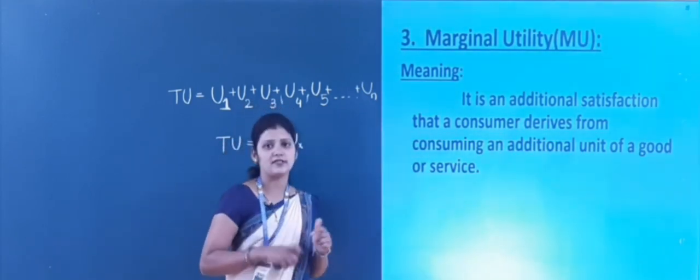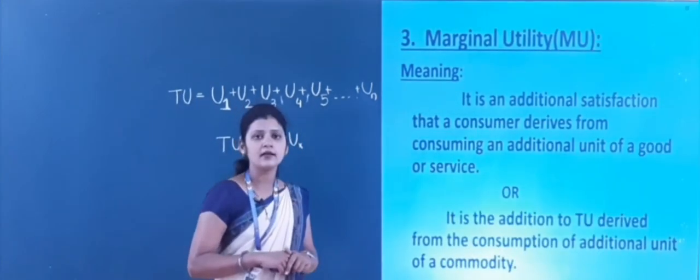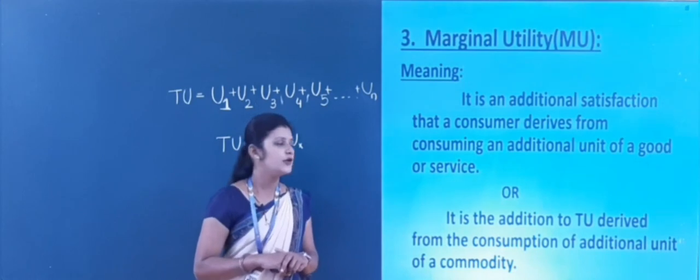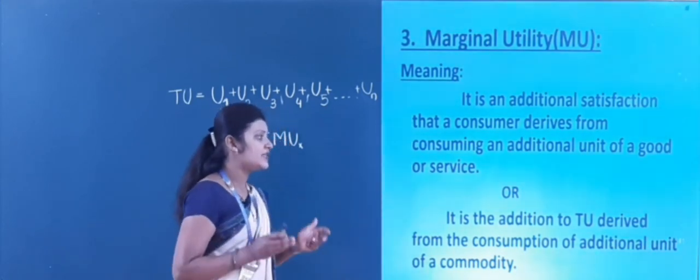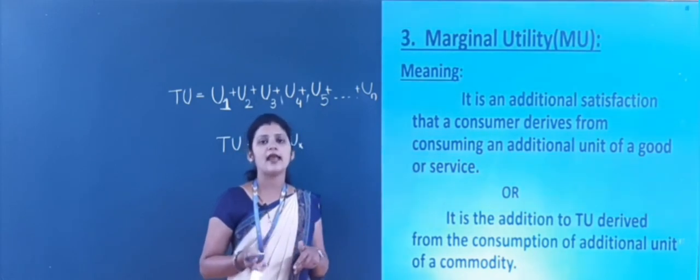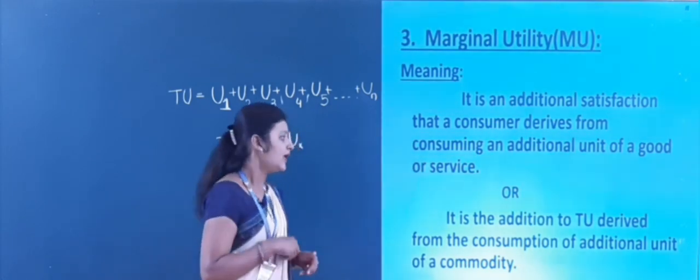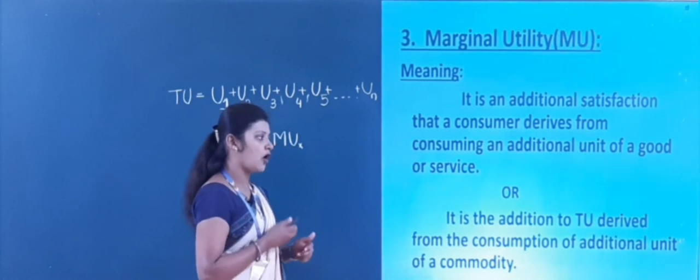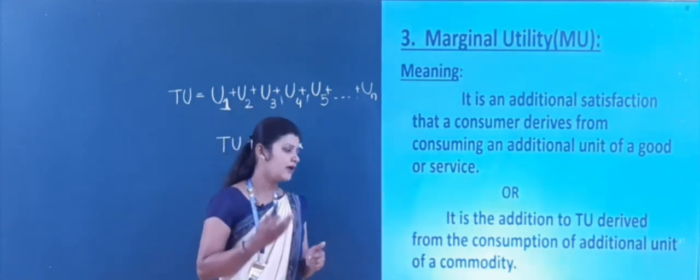Yes, here I will give you one more meaning for the marginal utility. It is the addition to total utility. It is also called as an addition to the total utility derived from the consumption of an additional unit of a commodity.